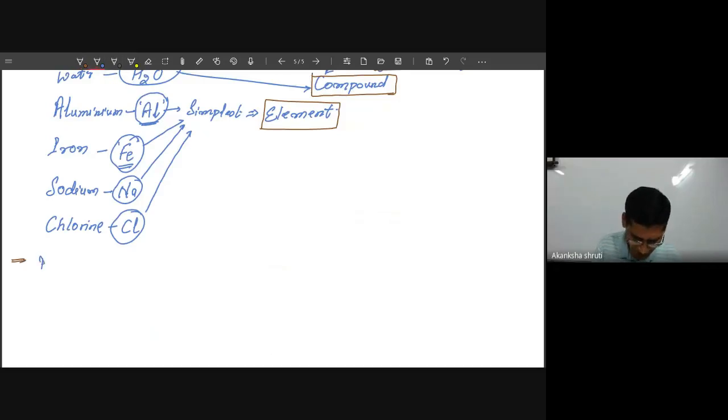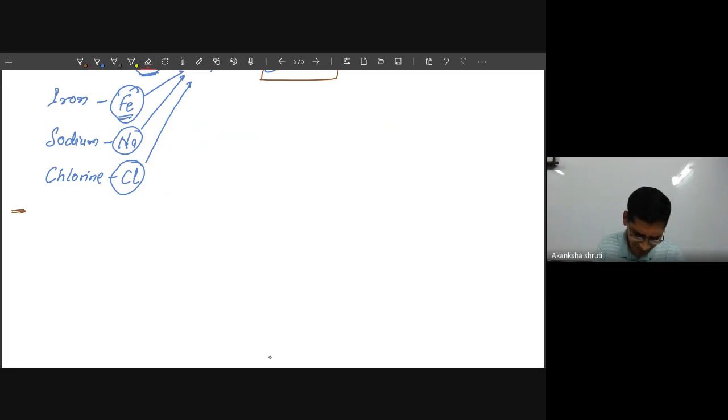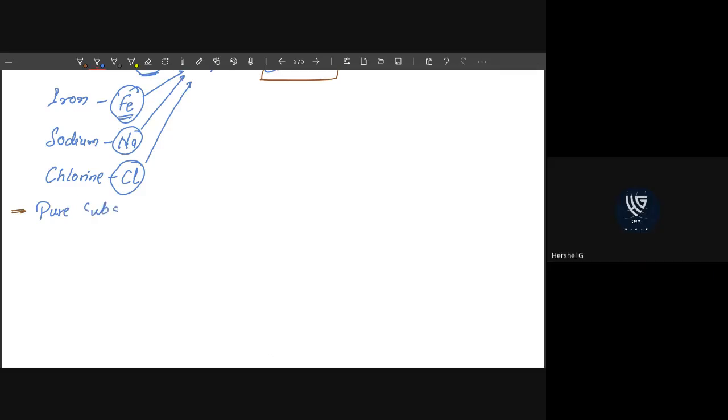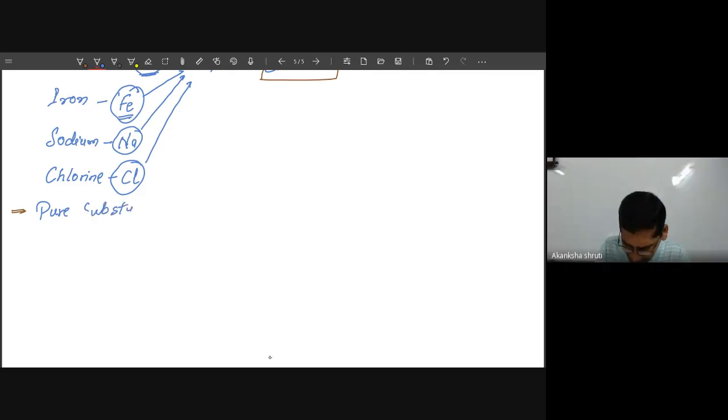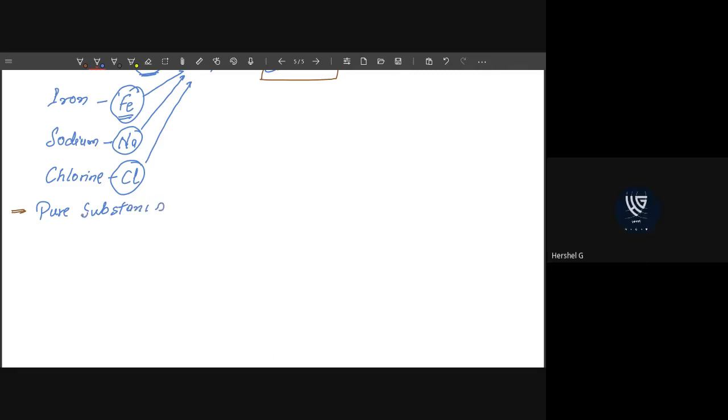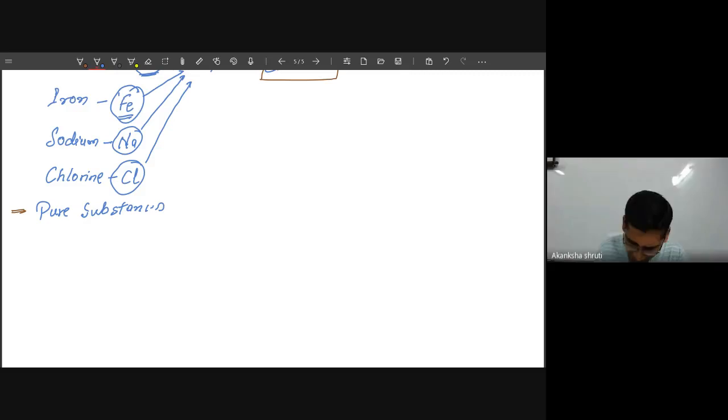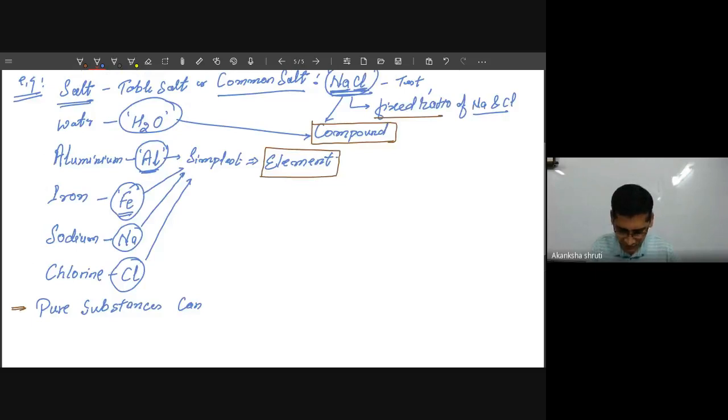So this pure substance can be what? Here we have just learned it can be either an element or a compound. Both are pure, no?